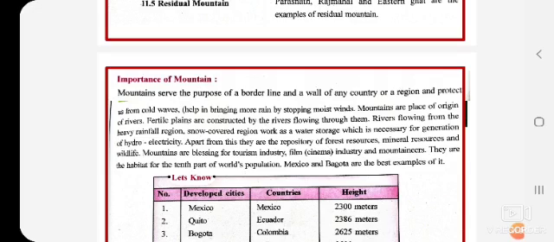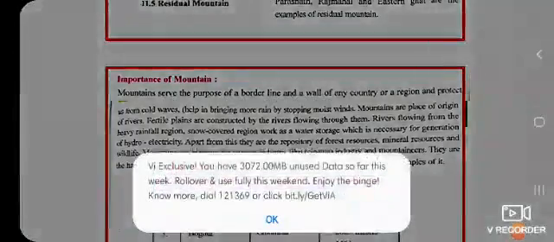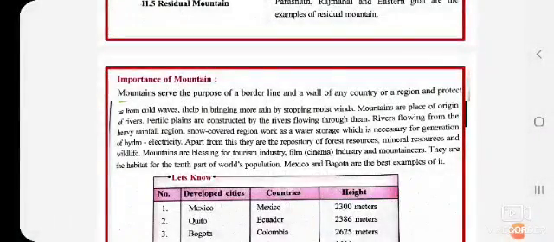Rivers flowing from the heavy rainfall region and snow covered region work as a water storage, which is necessary for generation of hydroelectricity. And due to this flowing river, or the snow covered mountain in Himachal, because of that, after the snow melts it converts into river, and whatever storage of water is there is used for generating hydroelectricity.